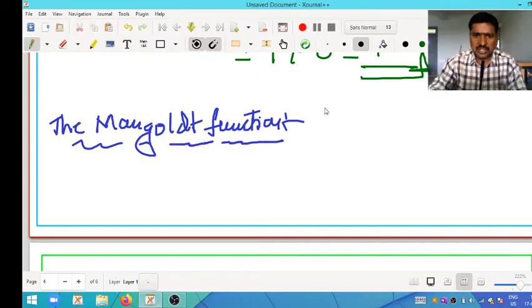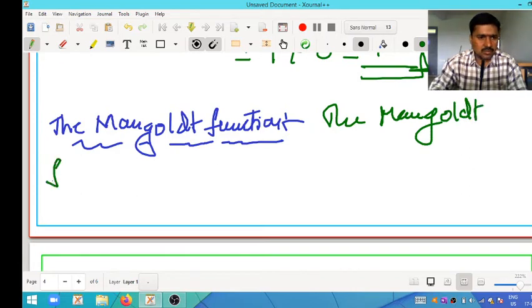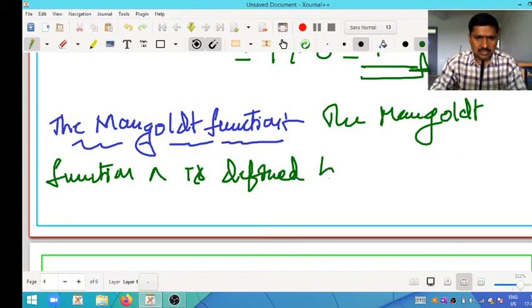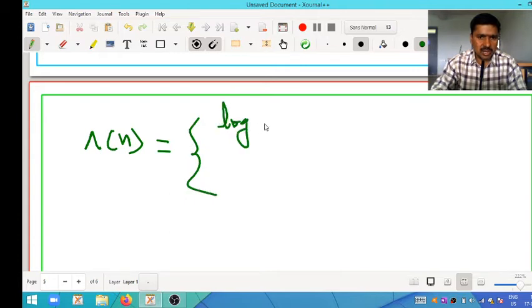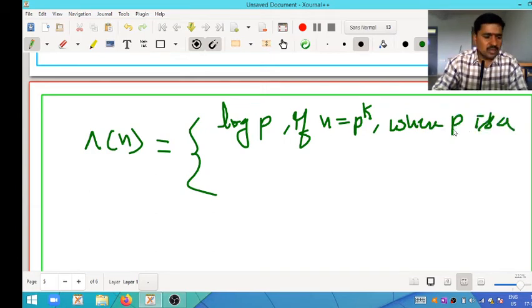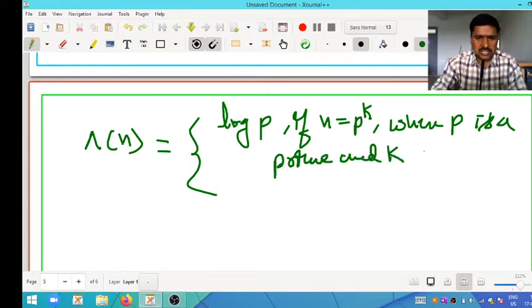My dear students, the Mangoldt function lambda is defined just like the Mobius function, by lambda of n equal to log p if n is equal to p power k, where p is a prime and k is greater than or equal to 1.